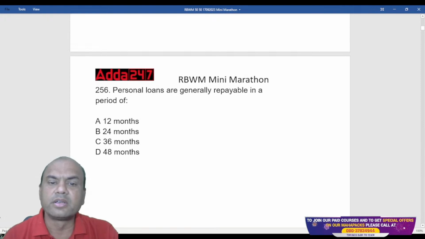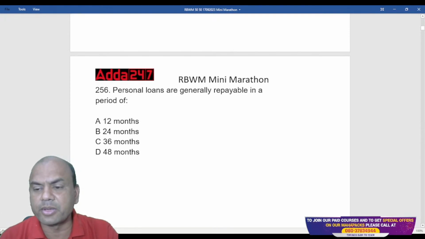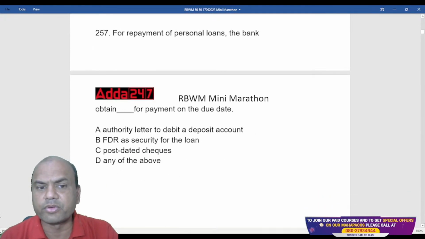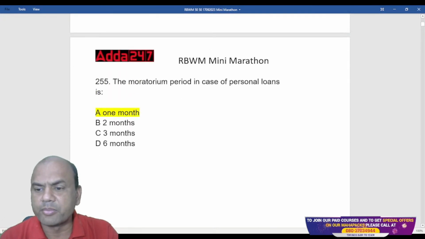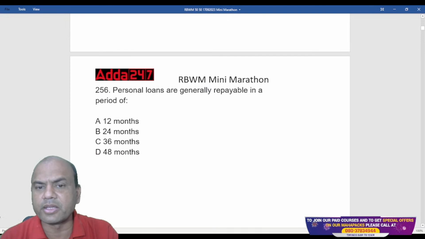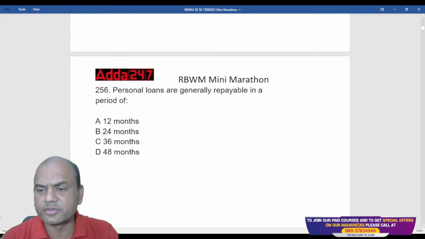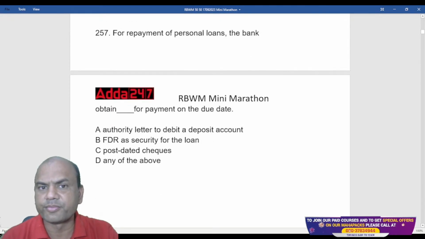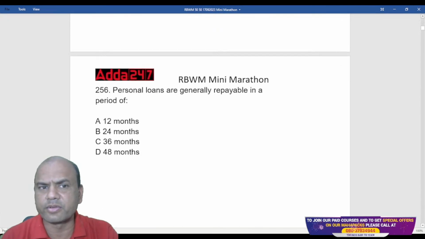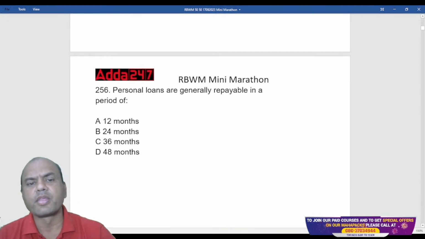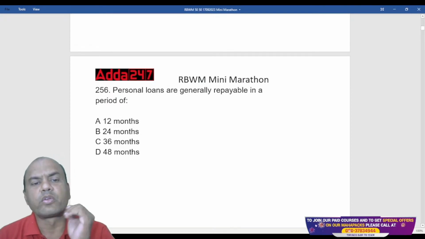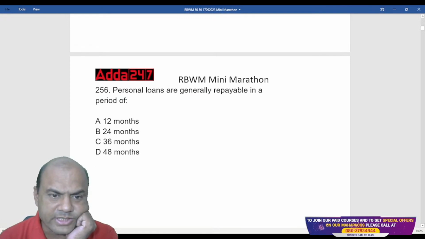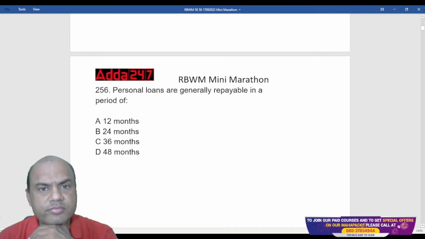Next one. Personal loans are generally repayable in a period of 12 months, 24 months, 36 months, 48 months.